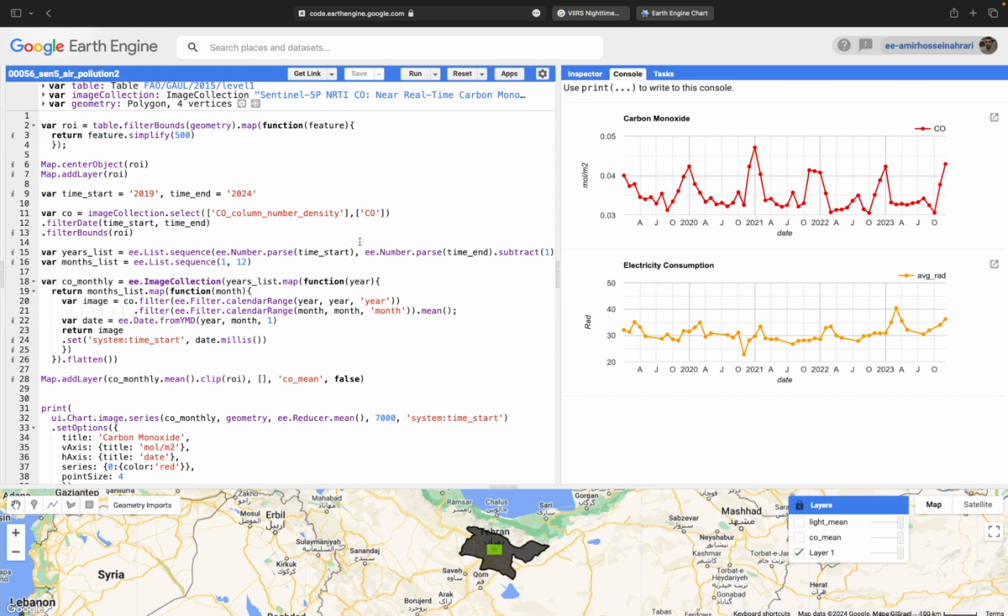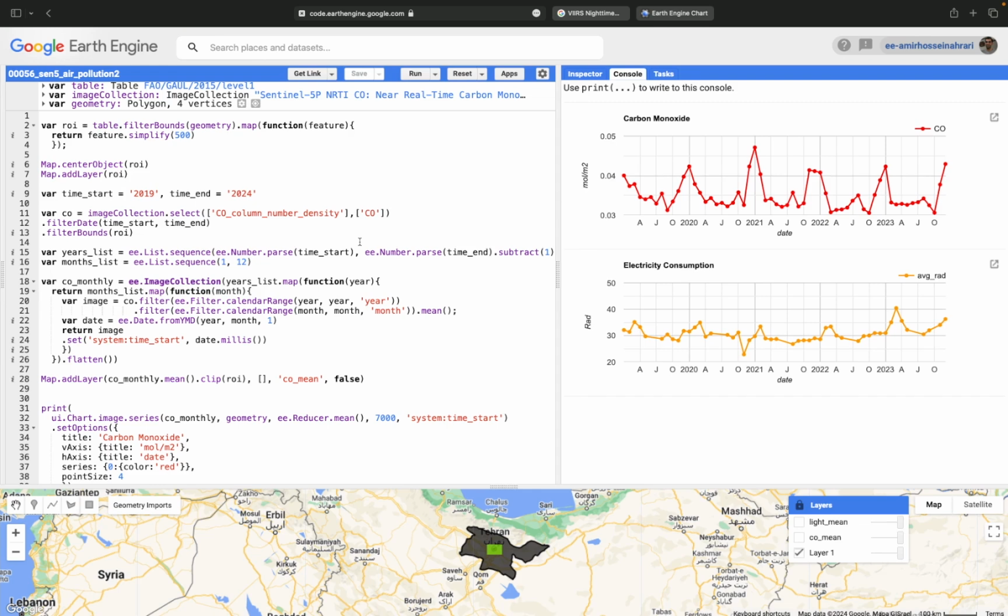Although energy consumption is not only related to the visible light energy reflecting from the urban area, it is an indirect estimation that shows a part of electromagnetic radiation that is consumed by the urban area during different times.